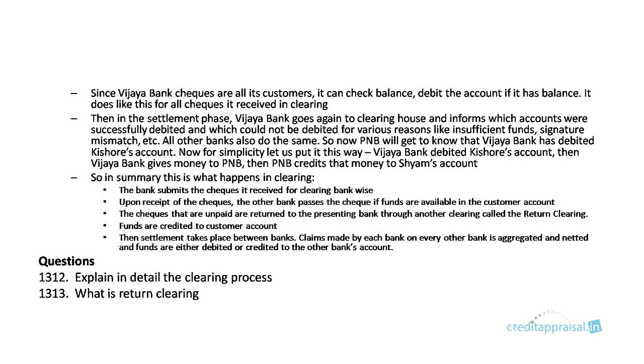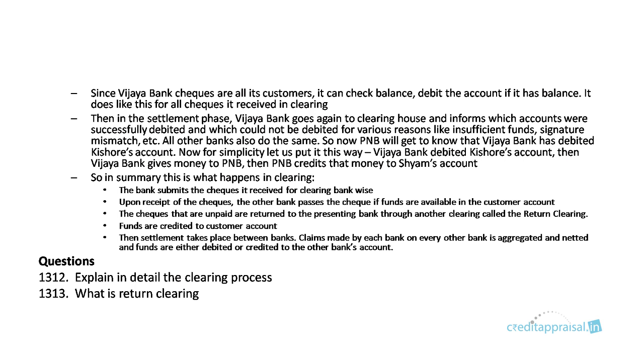Then in the settlement phase, Vijaya Bank goes again to the clearing and informs which accounts are successfully debited and which cannot be debited for reasons like insufficient funds or signature mismatch, etc. All the banks will do the same. So now PNB will get to know that Vijaya Bank has debited Kishore's account. For simplicity, let us put it this way: Vijaya Bank debited Kishore's account, then Vijaya Bank gives money to PNB, and PNB credits that money to Sham's account.